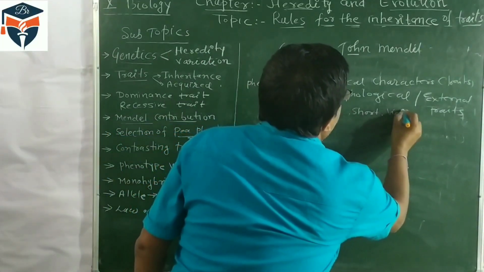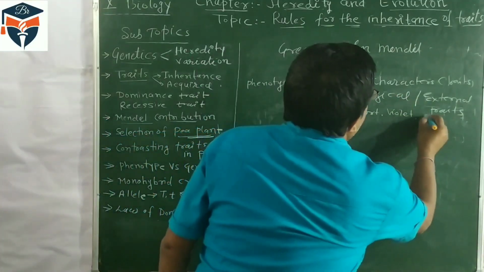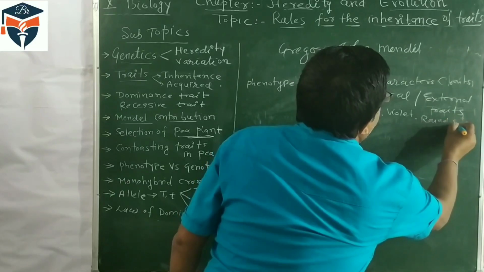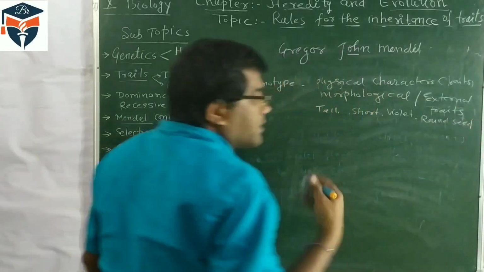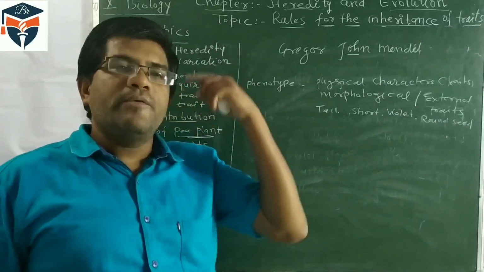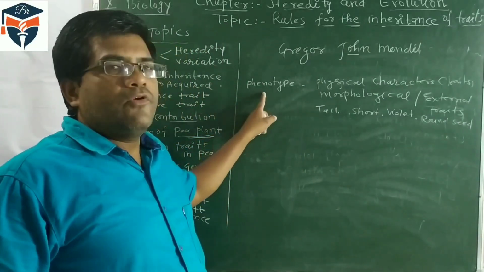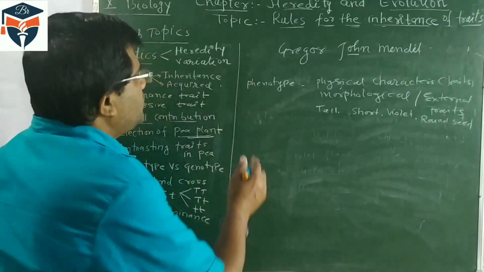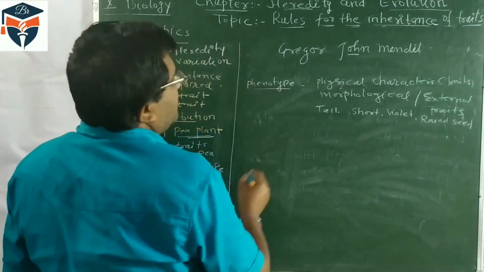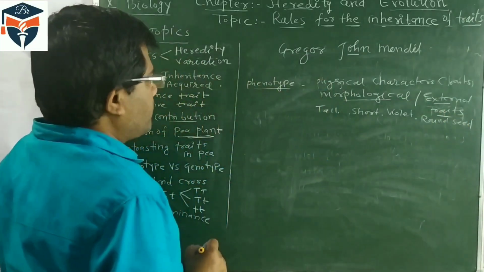If the flower is violet, it is also a phenotype character. If the seed is round, then round seed is a phenotype character. So it is how they look physically or morphologically. If anybody has curly hair, curly hair is a phenotypic character. So first remember what a phenotypic trait is: it is the morphological or external traits.